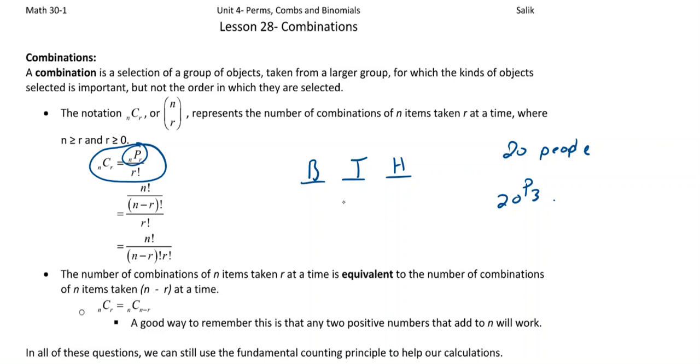With combinations, the order doesn't matter, and with permutations, the order does matter. So when you're doing these questions, you're going to have to pick whether you're going to use a combination or a permutation. Okay, so anyway,